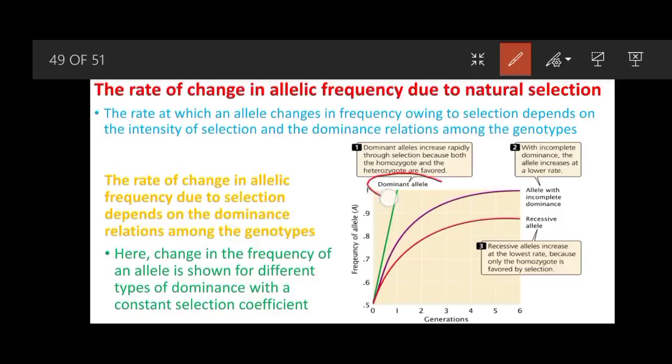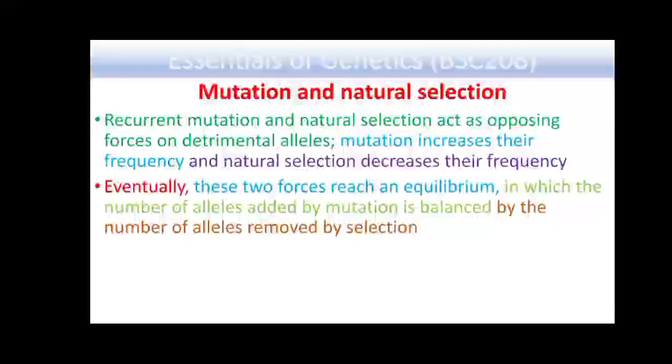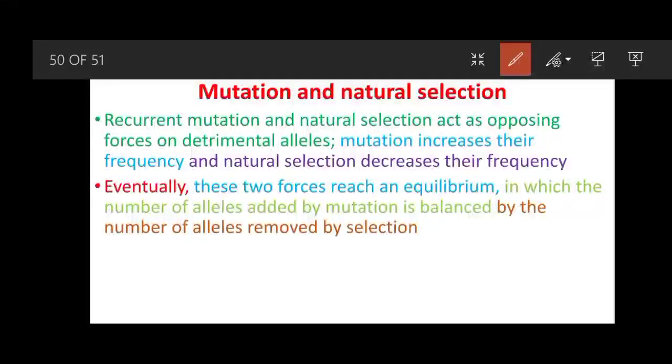So this is the case of dominant allele, and when incomplete dominance is present, the allele increases at a very low rate. This is for incomplete dominance, and in the case of recessive, it is even less. Here the change in the frequency of an allele is shown for different types of dominance with constant selection coefficients. Now coming to mutation and natural selection.